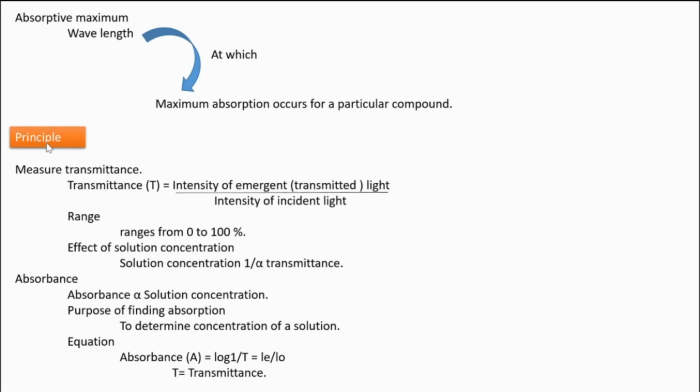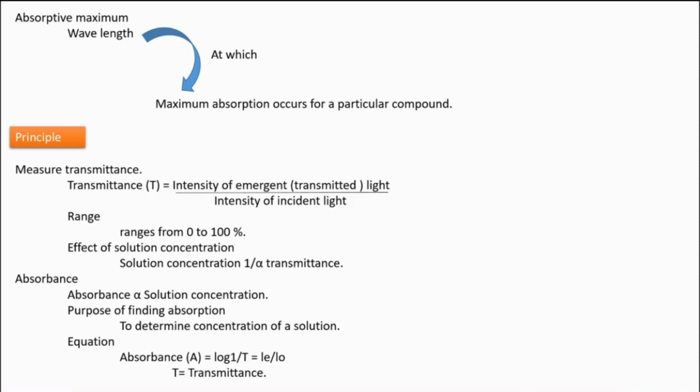Okay, next, the principle of photometry. What is the principle of photometry that it is possible to ask in your examination? Actually, photometry is measuring the transmittance. So we need to understand what transmittance is. Transmittance means the ability to transmit: how much light is transmitted out after passing through the solution.